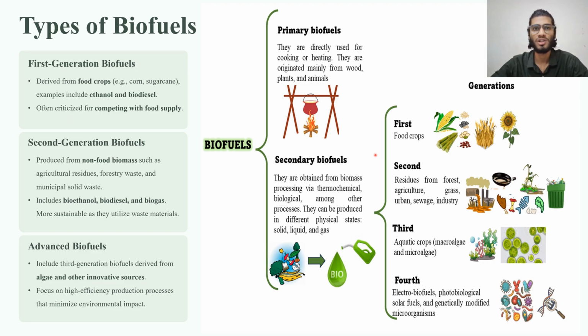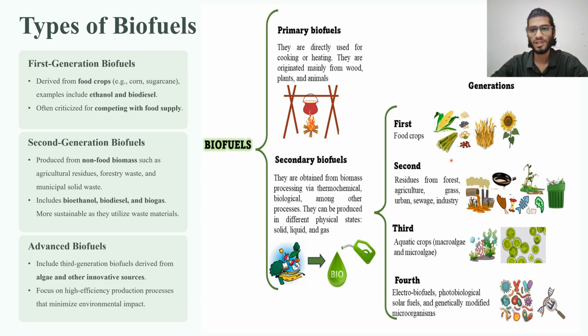First generation biofuels are generated from food crops, like corn and sugarcane. Examples of first generation biofuels are ethanol and biodiesel. First generation biofuels compete with the food supply, as we are using food crops in their production.